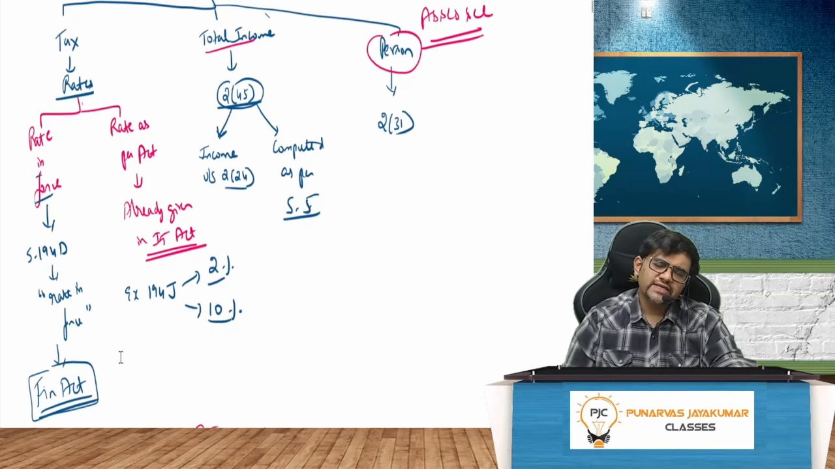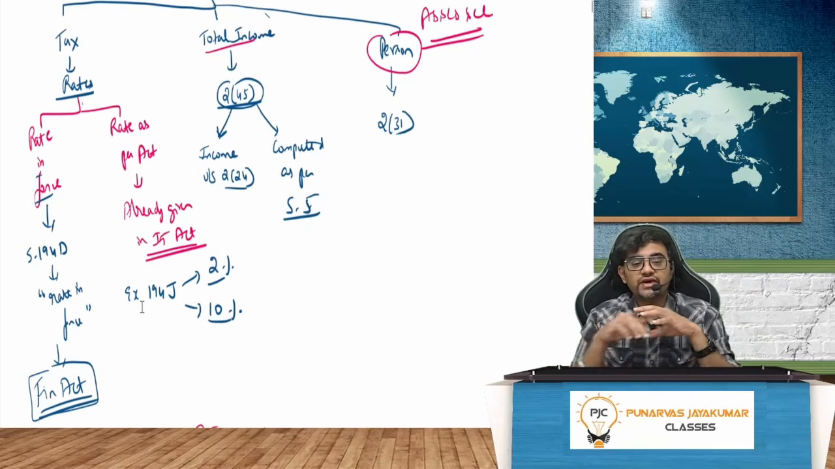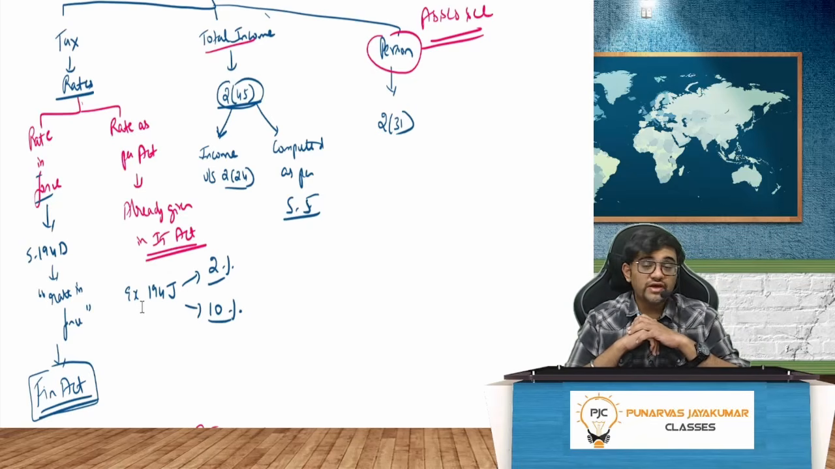On the other hand, rates as per the Act means what? For example, 194J, that is our TDS on professional service. Where will she give 2% and 10%? She will give it in the Income Tax Act itself.